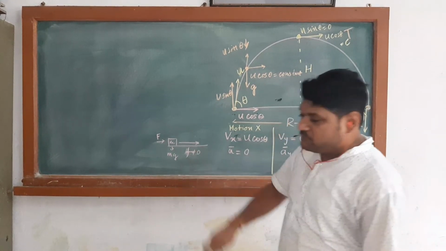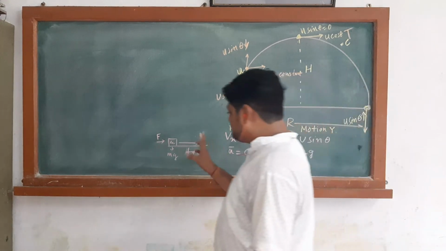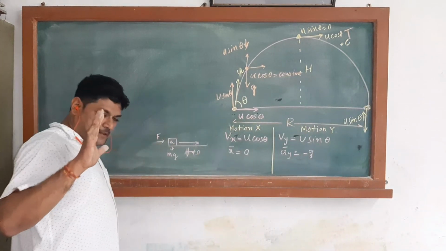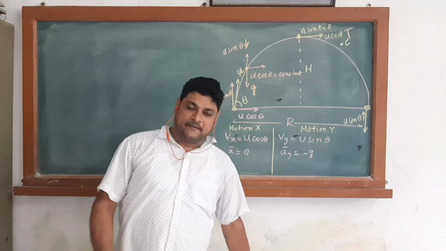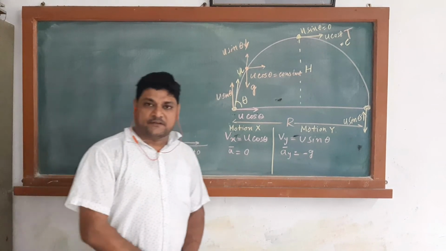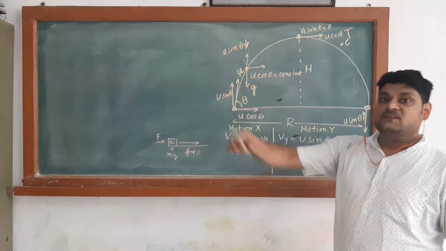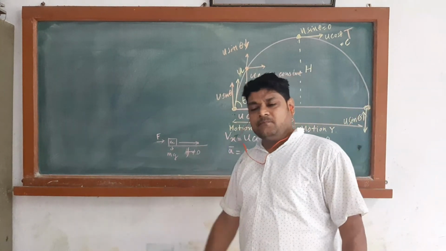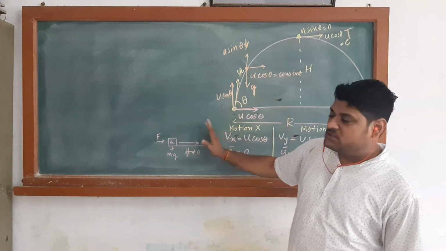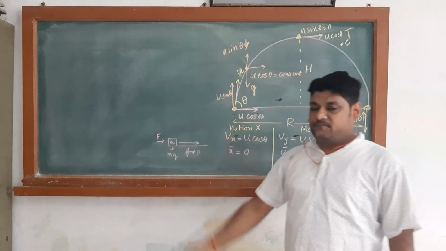If this frictional force is not present, and a body is kept on a frictionless plane, and we apply some force on it, then it starts moving in a straight line. Up to what time? Until another force is applied on the opposite side of its motion.